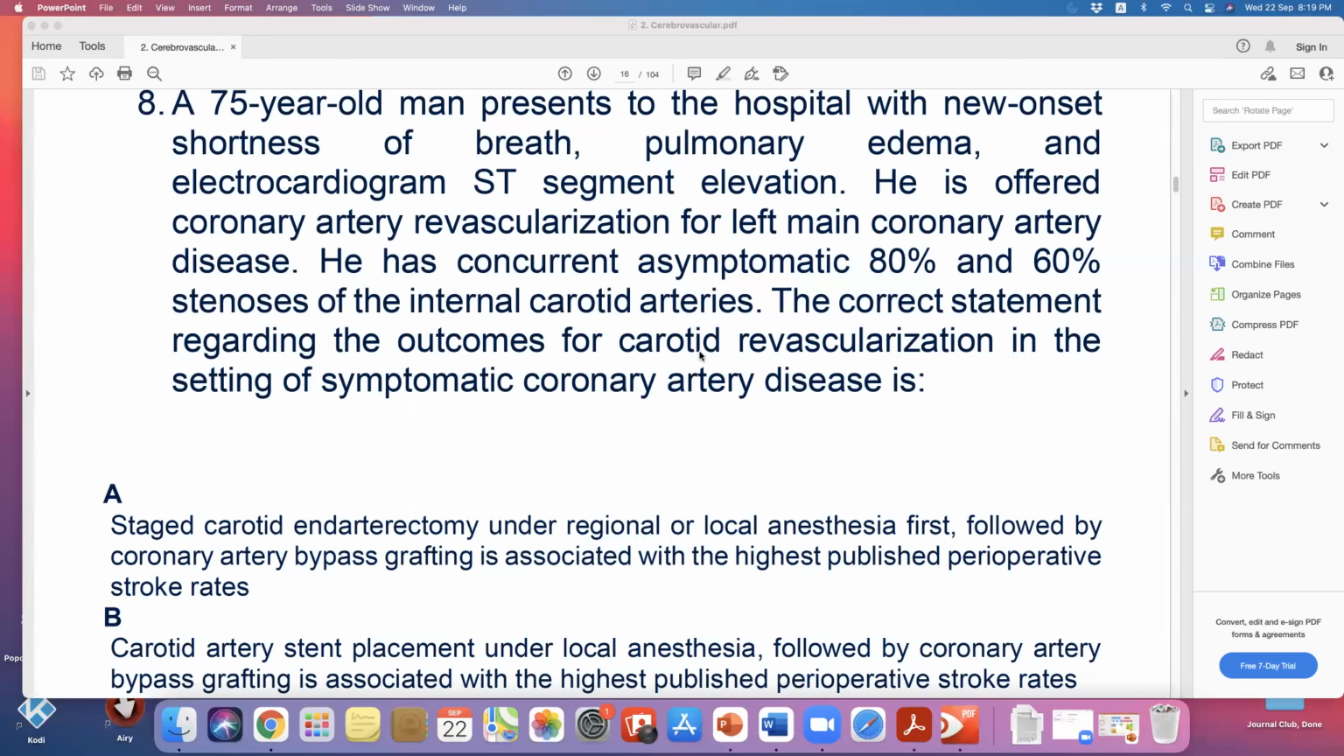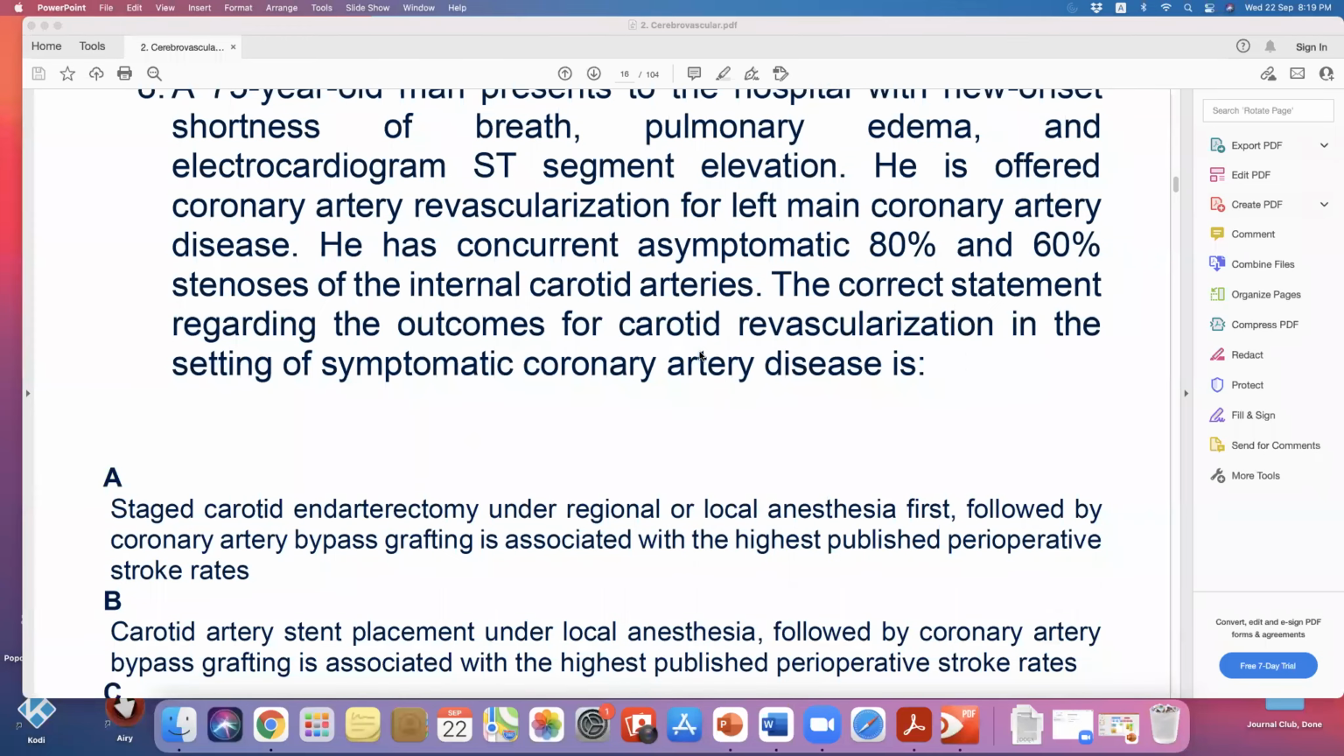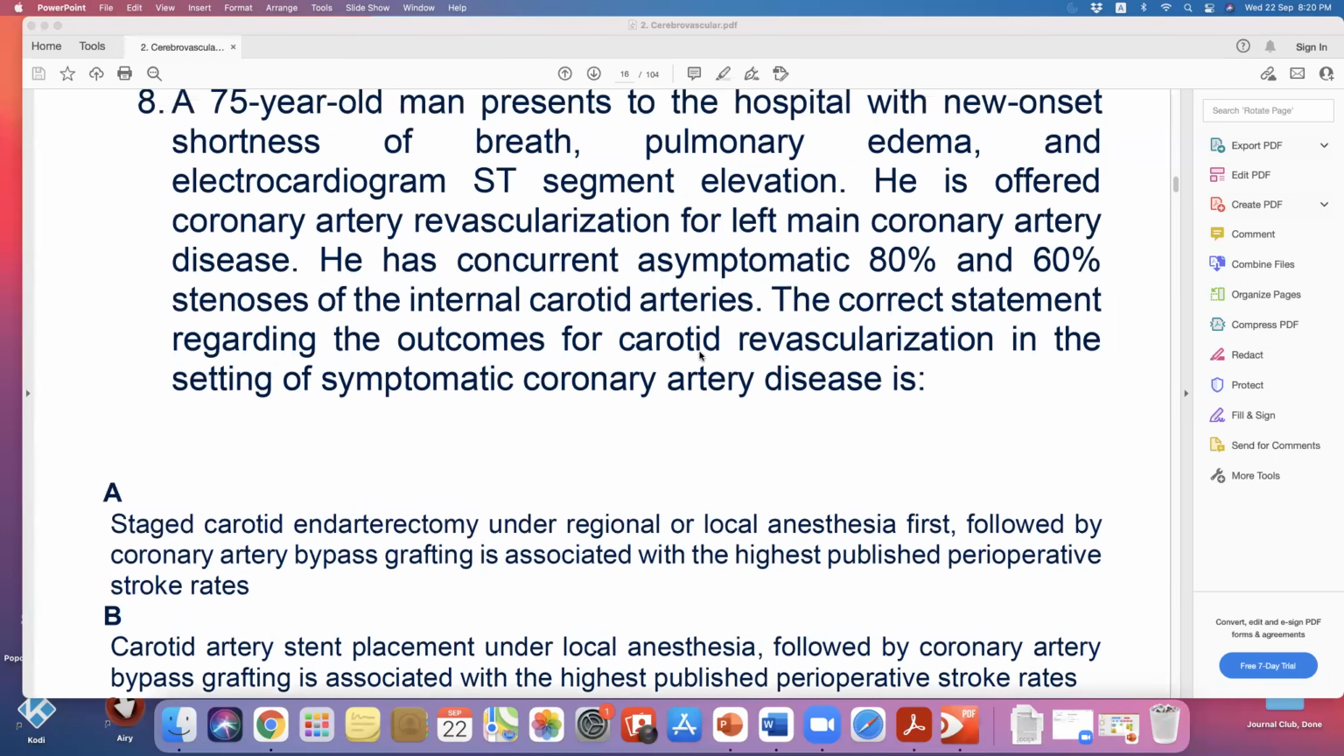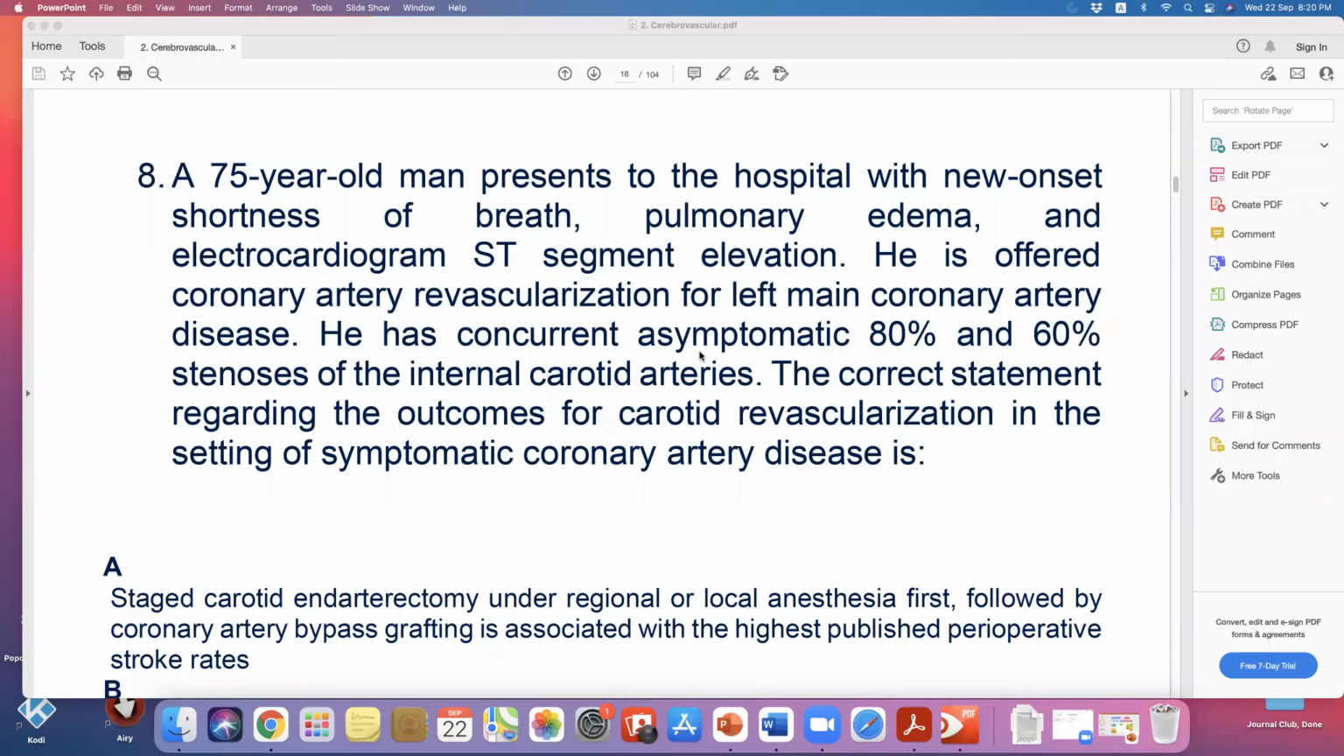I think to put a stent in a patient like this, if he has bradycardia or anything like this, you will have a problem with this patient. To do the carotid before the left main, I think it is risky. So if it is asymptomatic, 80% and the other 60%, with left main disease, I think we can bypass the carotid stenosis, leave it to another session, and focus our interest on the left main.